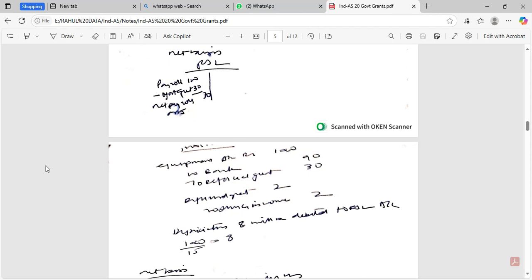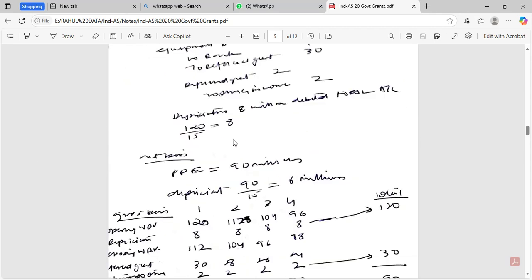Deferred grant account debit to other income in year 1, deferred grant account debit to other income in year 2, and so on and so forth. Depreciation would be 120 divided by 15, that is 8 per annum. Net basis would be PPE 120 minus 30, that is 90 million. 90 million divided by 15 is 6. Depreciation would be 6 million per year.